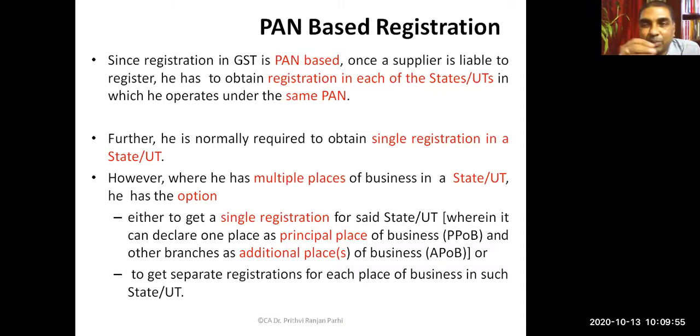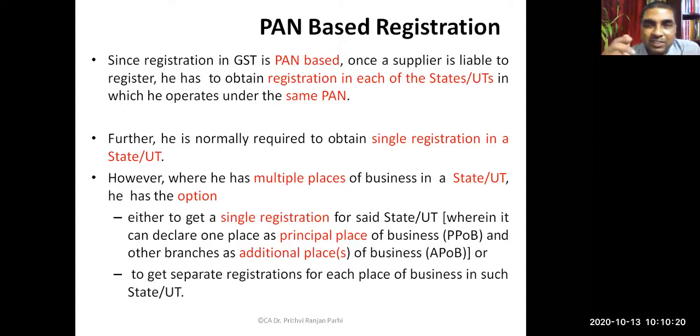Now tell me, in Odisha, you are having a place of business in Bhubaneswar, a place of business in Berhampur, and a place of business in Rourkela. Within Odisha, 3 places. How many registrations you should have? So it's in one state. So one registration might be enough now, sir.